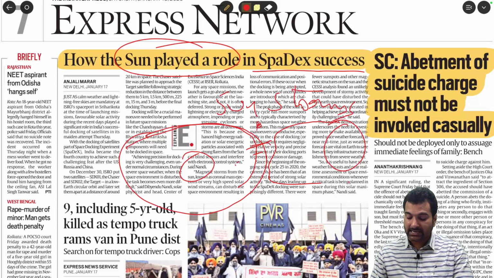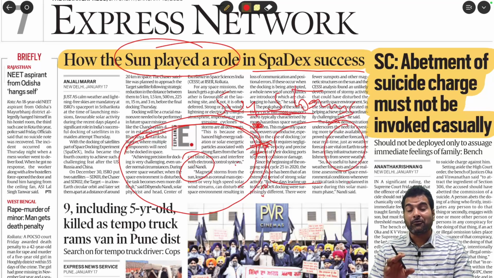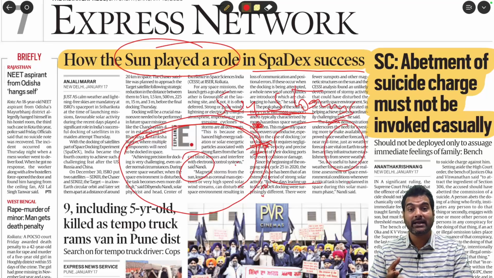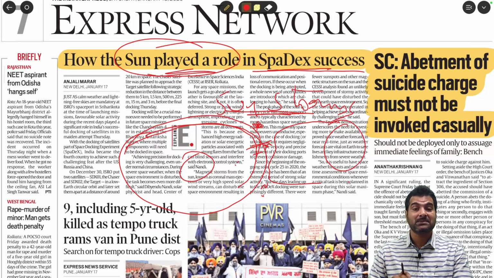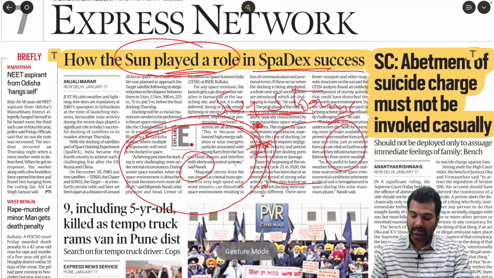But satellites outside, in the outer space, may be affected by the sun storms. So only when the sun is in a stable position in the solar cycle is it possible to do the experiments we are planning in outer space. If there are severe sunstorms, it is not possible. So for the SPADEX success, the sun also played a crucial role. In other words, the sun was stable at that time, which helped the success of the SPADEX mission. So that is an update.